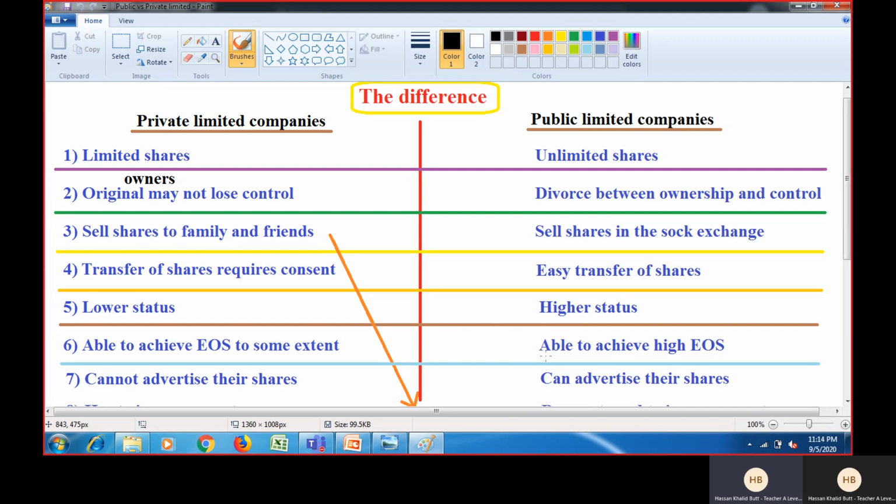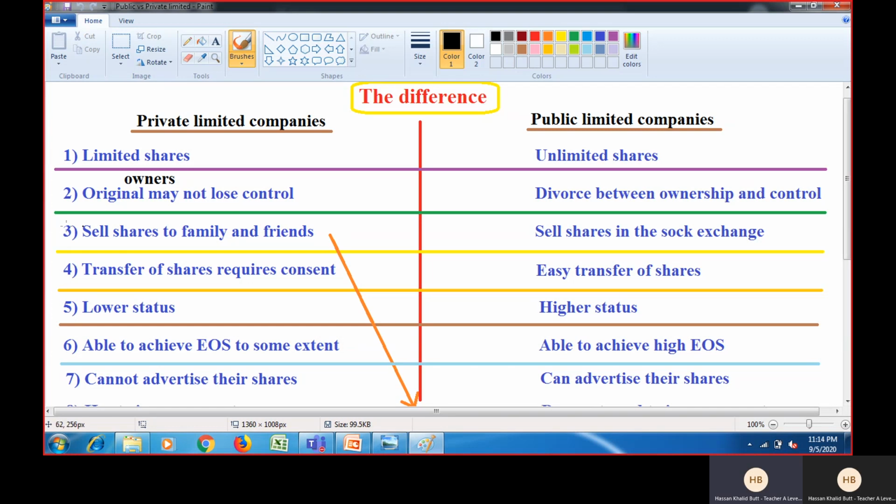So that is why the supplier offers a discount on the basis of the number of goods they buy from the supplier. Obviously, public limited companies are able to reduce their average cost because they are getting the goods at a very low cost. So it helps to increase their profit as well, because when the gap between price and cost increases, obviously the profit earned by the business also increases.